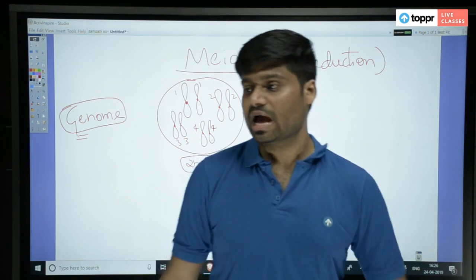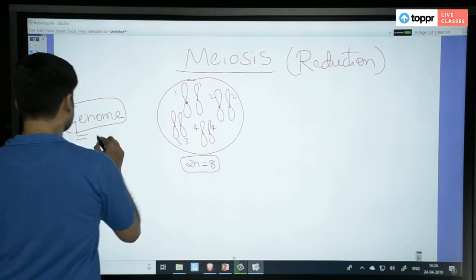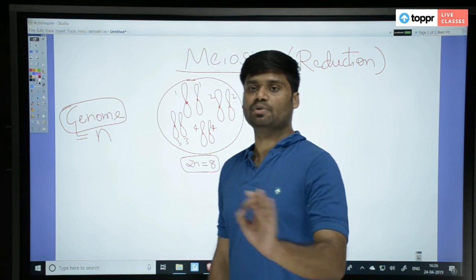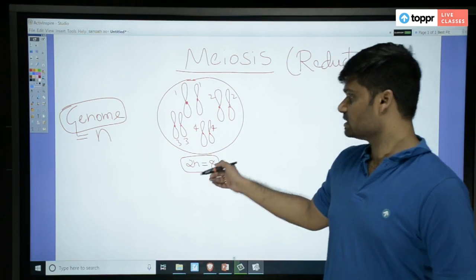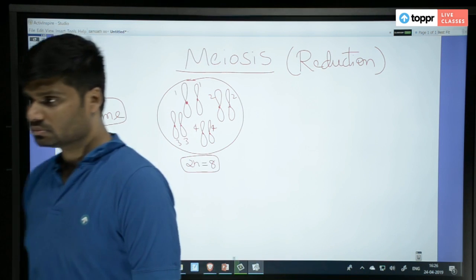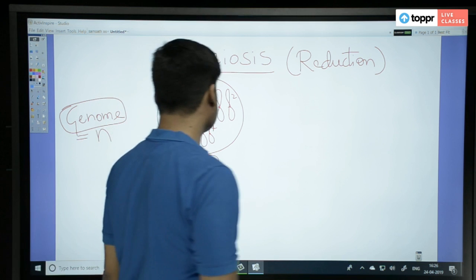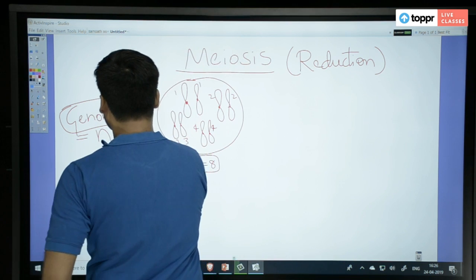Genome means haploid set of chromosomes. N is nothing but genome. Genome is haploid set of chromosomes. That means in this case 4, right? Yeah, some people have answered it right. So that is what a genome is.